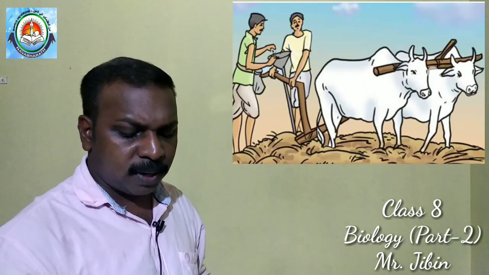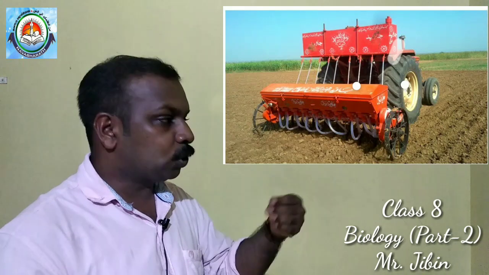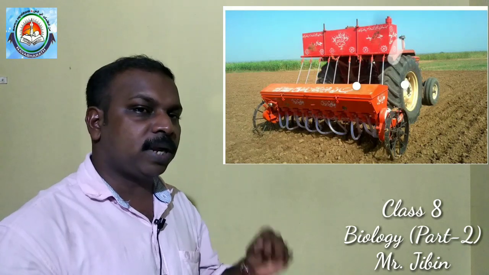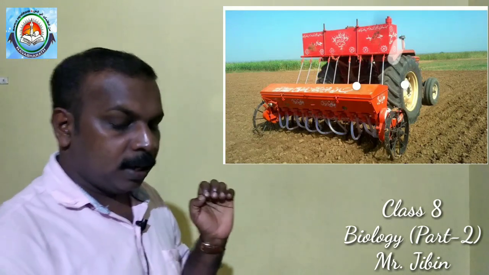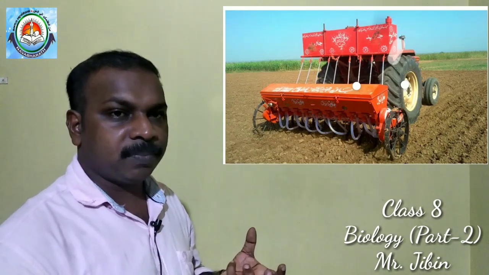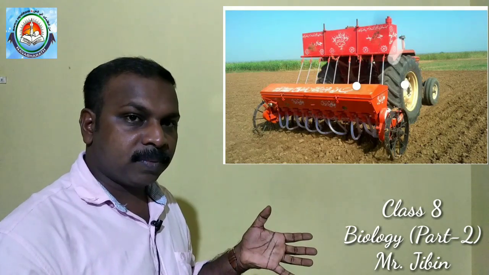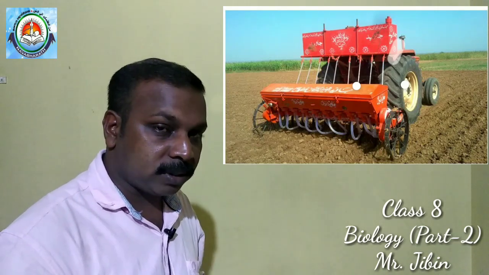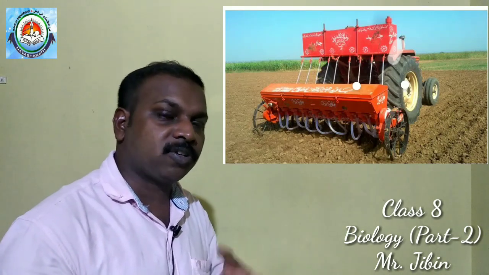Okay. The next method is the seed drill, which means sowing of seeds can be done by using a seed drill. So here we should understand what a seed drill is. A seed drill has a bowl, and this bowl is connected with many pipes, and these pipes are connected with a plowing shaft. You know what a plowing shaft is, right? A plowing shaft is used for plowing, and this plowing shaft is attached to a tractor.